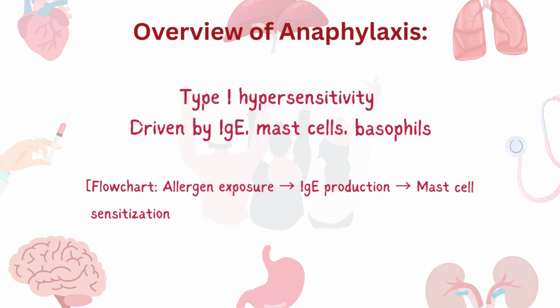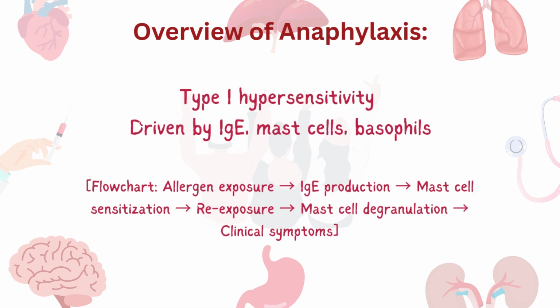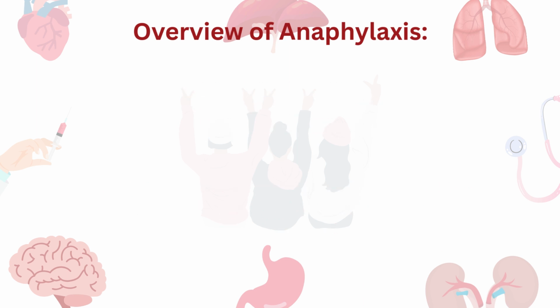Anaphylaxis is a severe systemic manifestation of a type 1 hypersensitivity reaction. It is primarily driven by IgE antibodies, mast cells, and basophils, which result in a massive release of mediators that affect multiple organ systems. This is what we already know from our previous chapter.